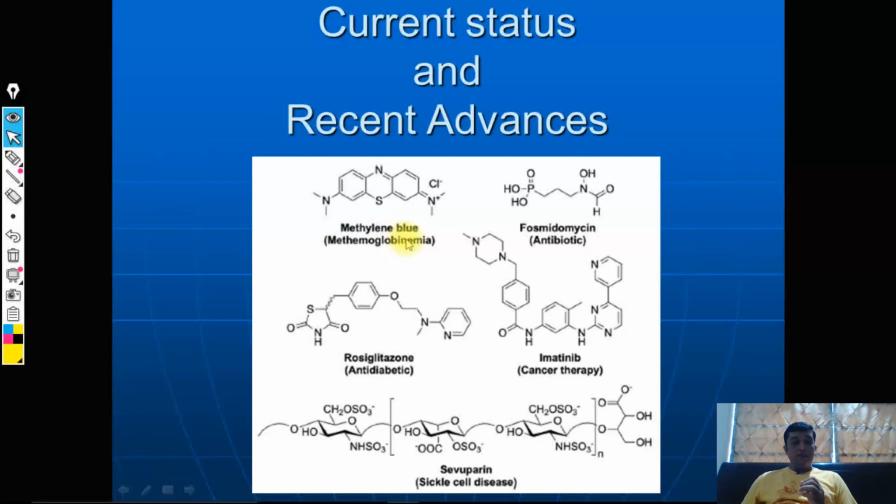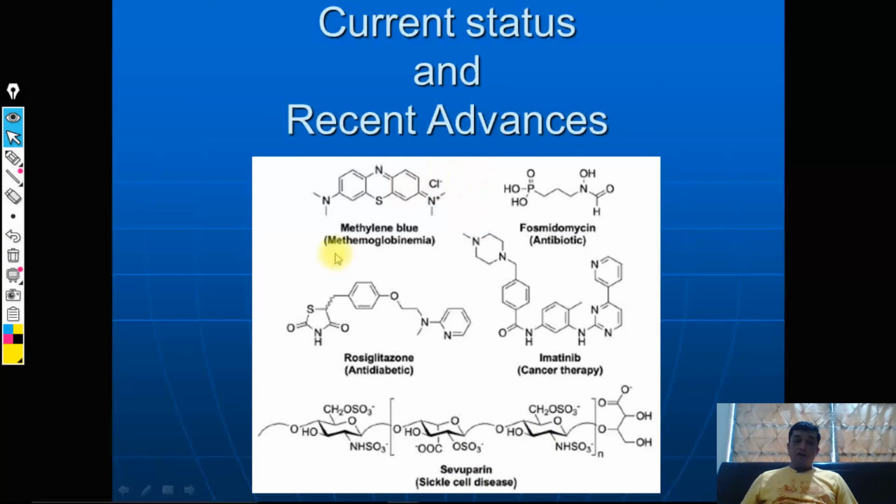Similarly, methylene blue, which is used for treatment of methemoglobinemia. Similarly, fosmidomycin, which is an antibiotic, imatinib, an excellent anti-cancer drug, and cevuparin, a drug used in sickle cell disease.